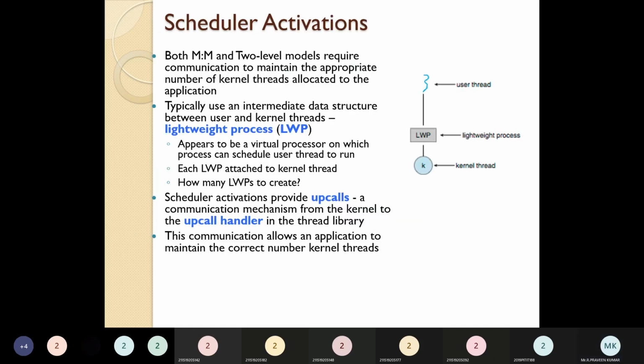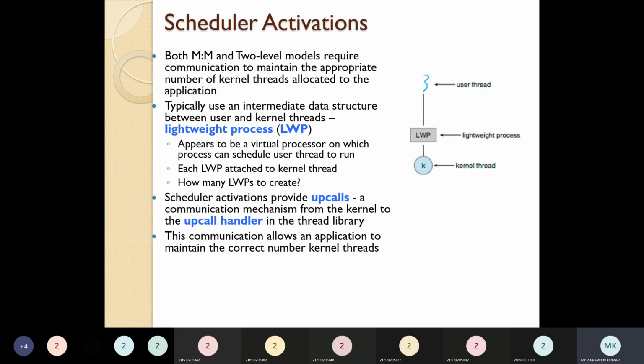Next one, scheduler activations. Okay, so what is a scheduler activation? This is what I told. Okay, so how should it be accessed? Whether we can directly access the kernel thread, so how does it require that communication?